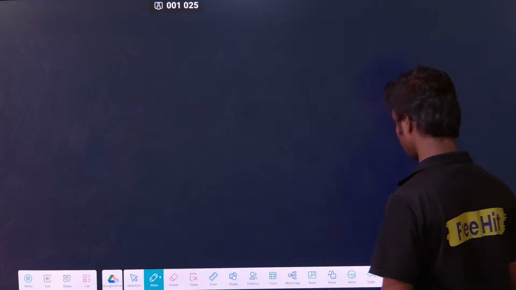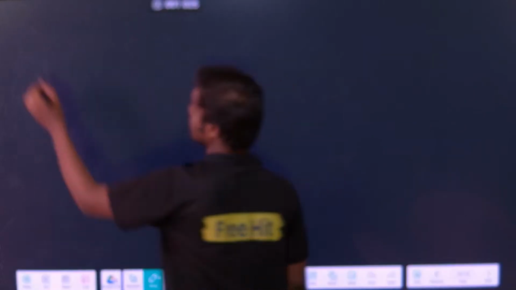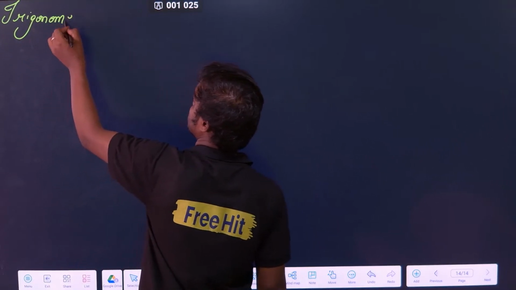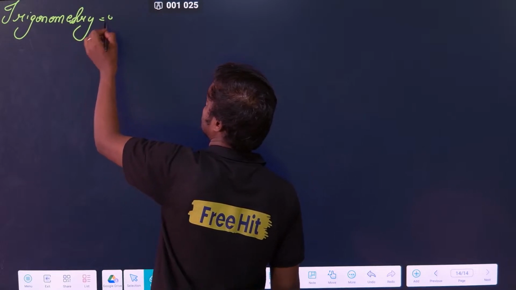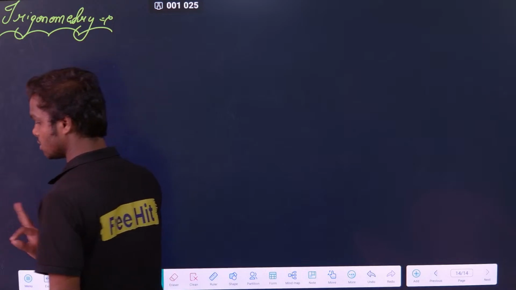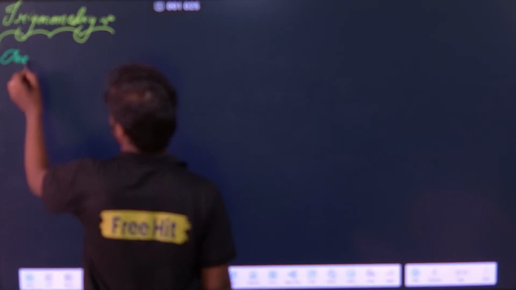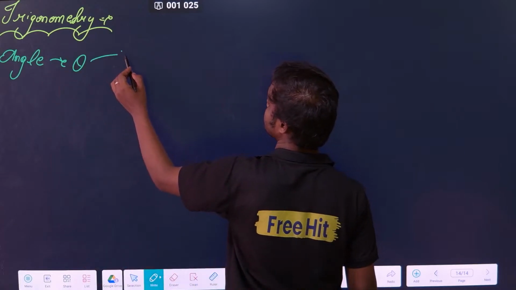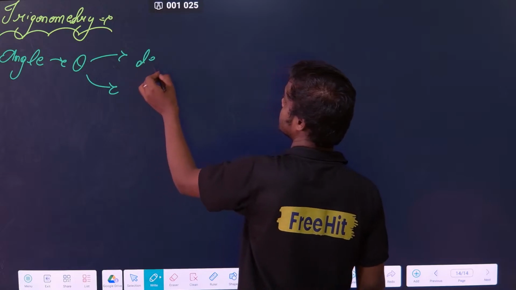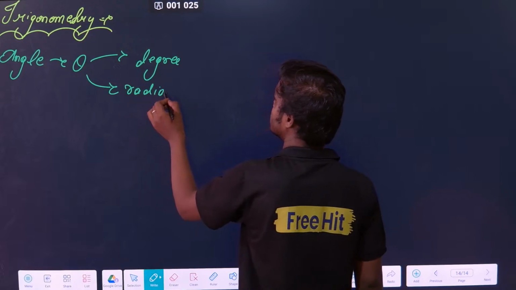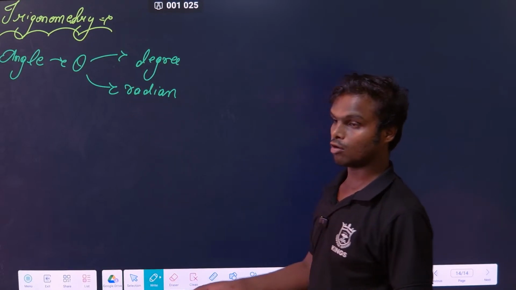Completed? Okay, the next thing is trigonometry. Now let's talk about trigonometry. Trigonometry is very simple. First of all, you should know about the angle. Angle is basically theta. There will be two cases: one is degree and one is radian. No need to understand what is degree and what is radian. Just simply you should know how to convert degree into radian.